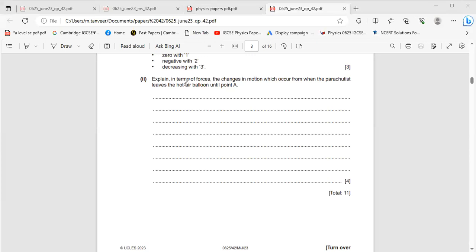So, initially gravitational force acts downward.